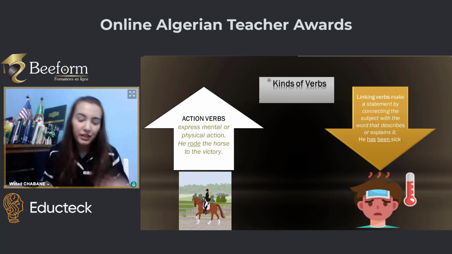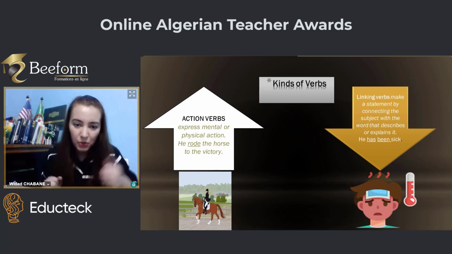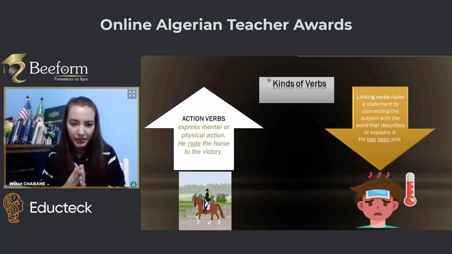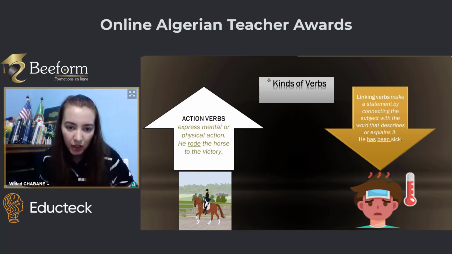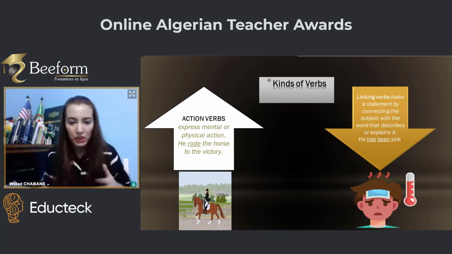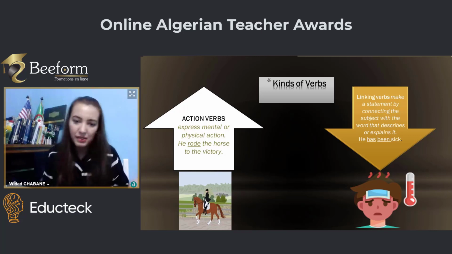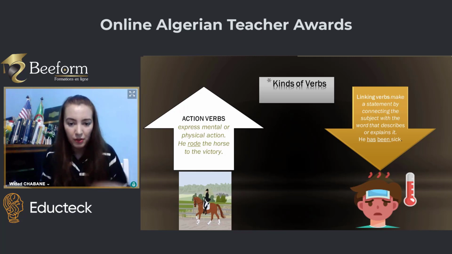Okay, so we have kinds of verbs, I've already referred to them. Action verbs express mental or physical effort, like speaking, running, etc. We have an example here: He rode the horse to victory. Linking verbs or auxiliary or helping verbs are to be, to do. For example, he has been sick. He has been sick. It's not an action. It's a state of being.